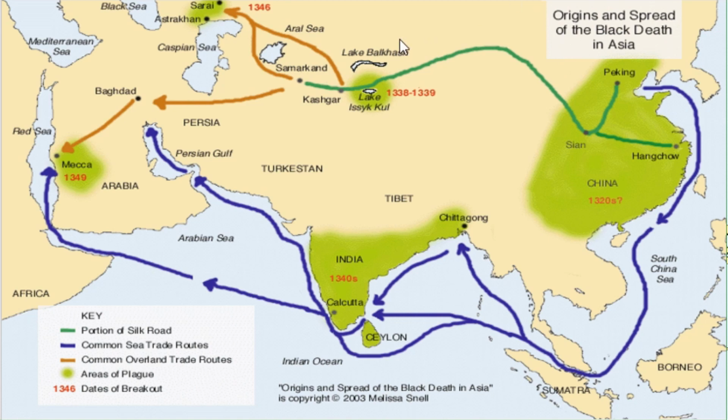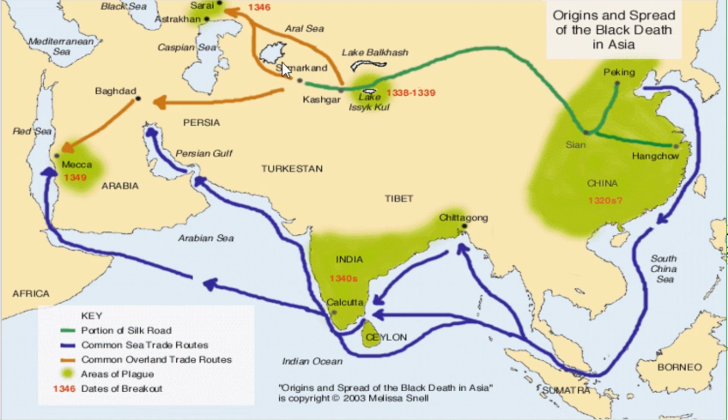Now, if everyone can look at the slide, they can see my cursor circling this area here. In 1338 to 39, there's a Christian cemetery at this town, Issyk-Kul, and here we see the first appearance of the Black Death actually killing human people. There are 3 headstones in the cemetery here that identify plague as the cause of death.